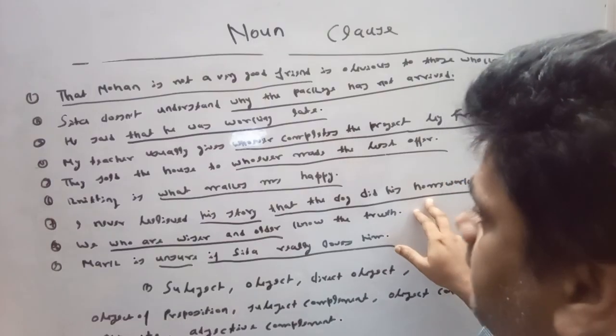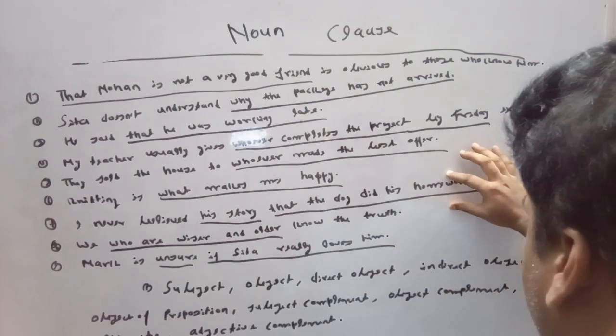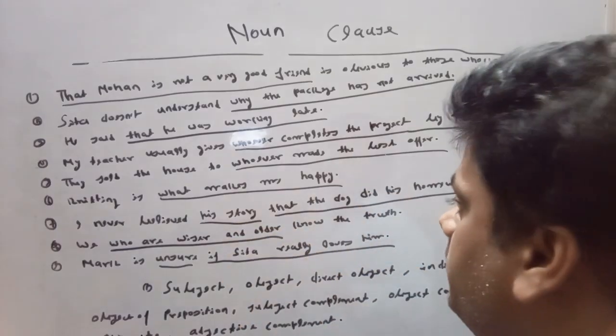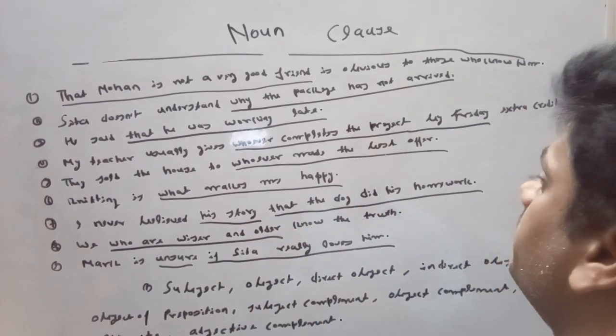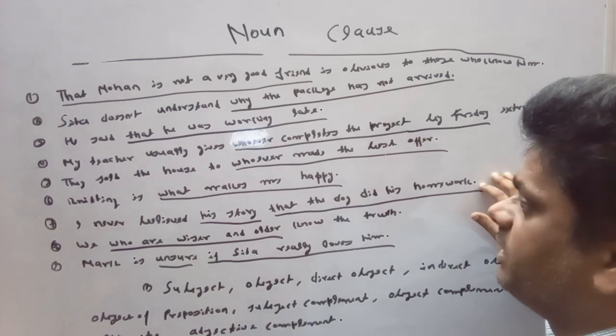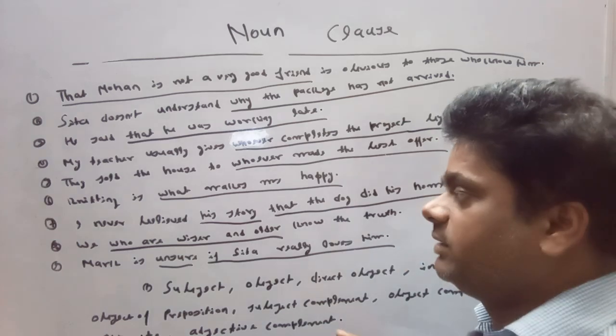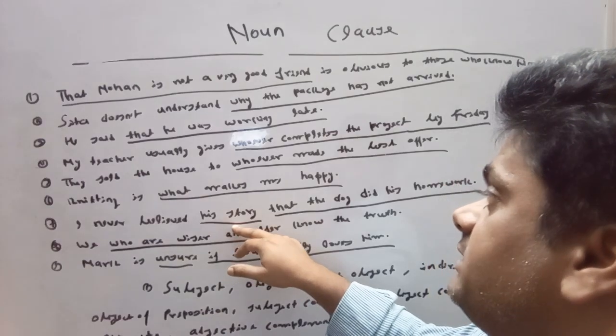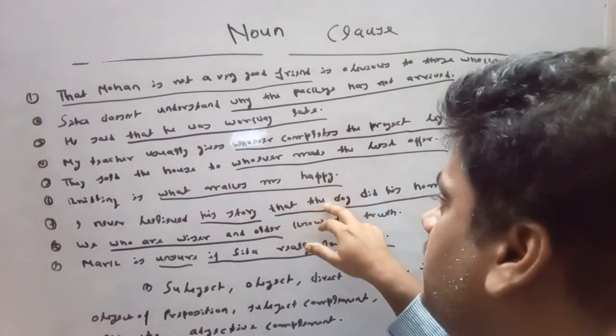So, we can say that it is working as an indirect object of the verb. So, in other sense, we can say that it is an object complement, because here one object is present, and as an object complement the noun clause is working here.